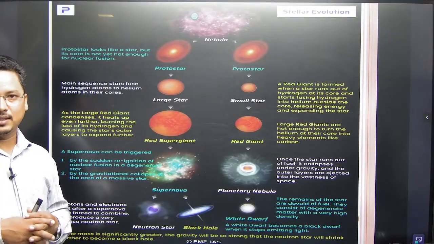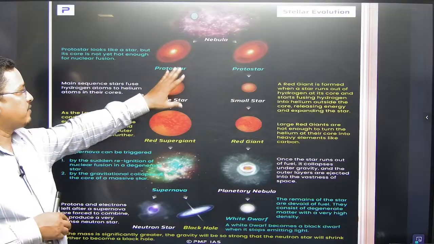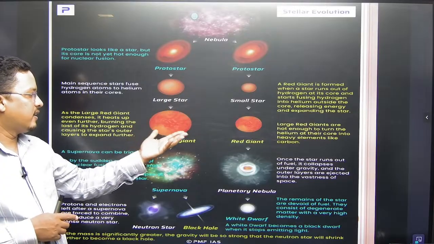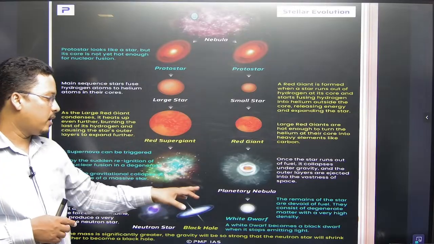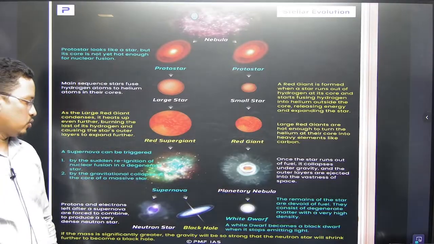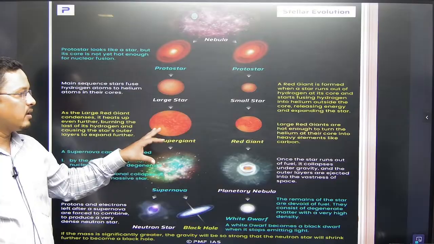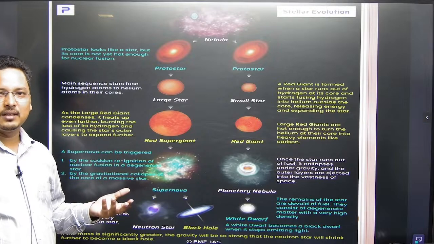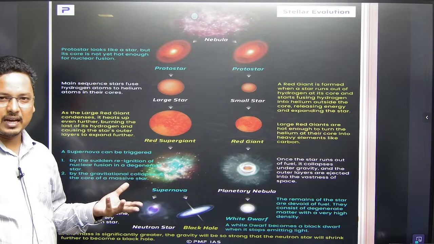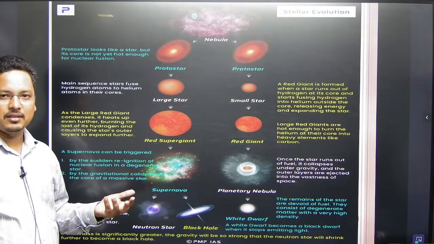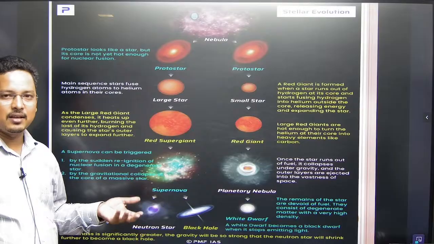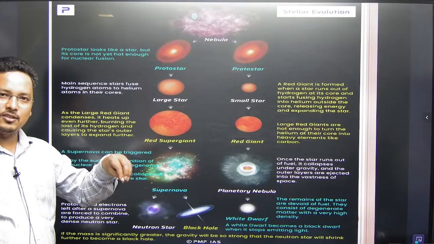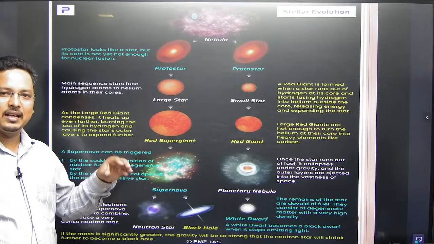In the star cycle, the protostar will be a large star or a small star, then a red giant, a red supergiant, then there would be a supernova explosion. Why does the star explosion take place? When the star has no energy left, it will collapse. Everything has a life cycle, just like we have a life cycle, stars also have a life cycle. In the life cycle, the outer layer of the star collapses under the influence of its own gravity, then it would explode.